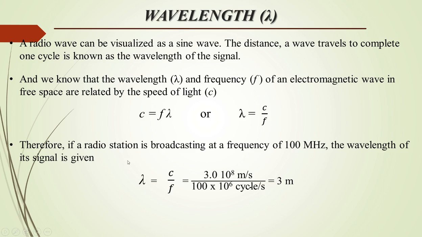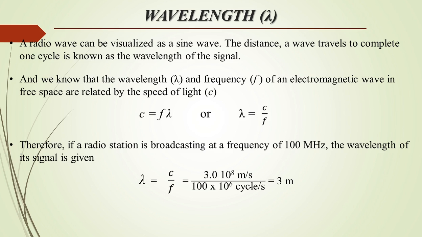Here an example is given. If the radio station is broadcasting at a frequency of 100 megahertz, we can calculate the wavelength of this signal by the formula lambda equal to c by f, where c is the speed of light and f is the frequency of the signal. So here we get the wavelength lambda as 3 meters.